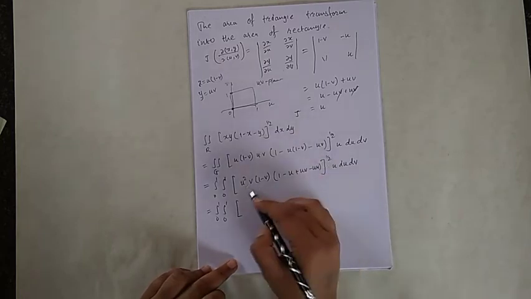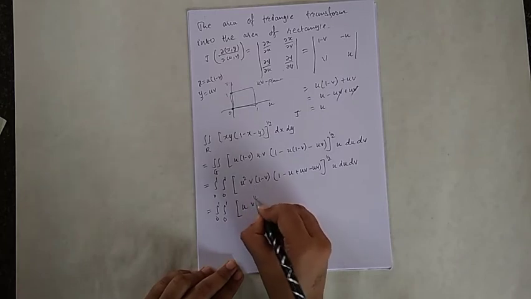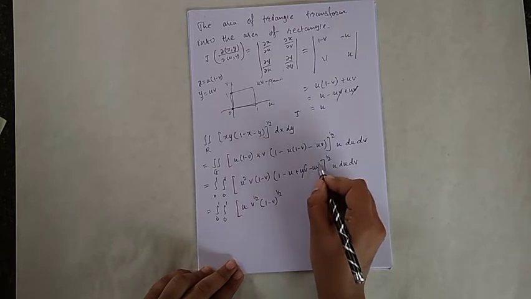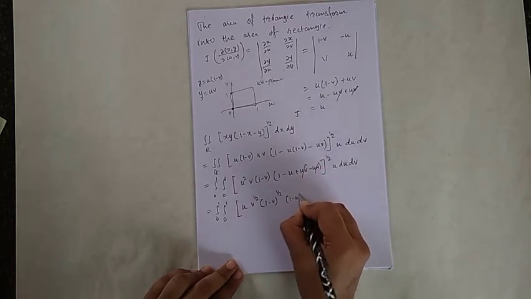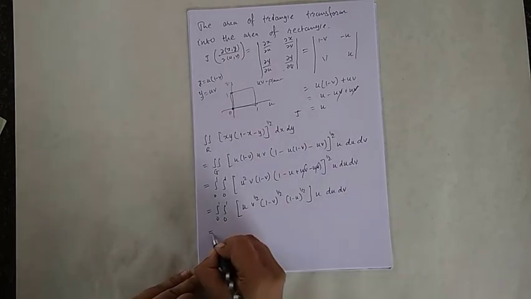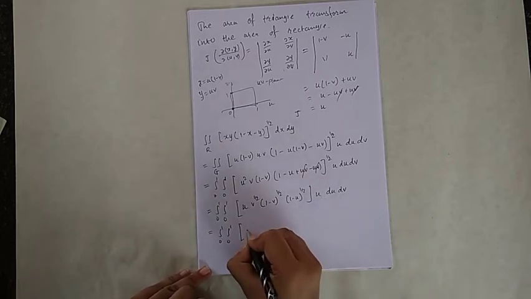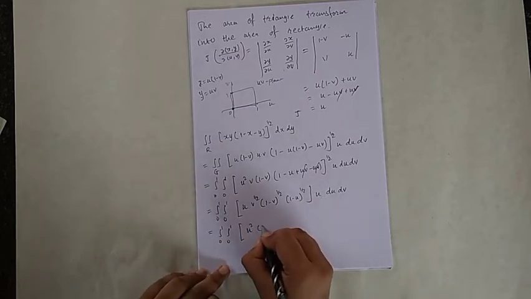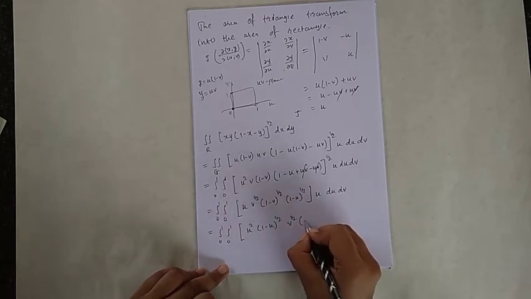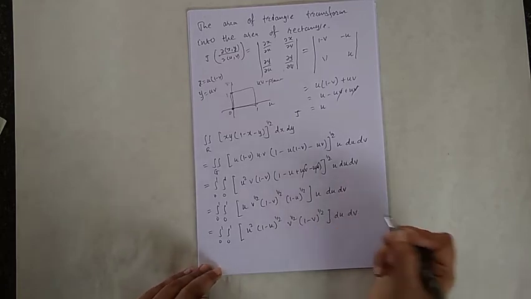Apply the 1 by 2 power to the bracket, so it gives uv to the power 1 by 2, 1 minus v to the power 1 by 2, uv gets cancelled, and 1 minus u to the power 1 by 2 into u into du dv. So it is equal to the integration 0 to 1. Multiply this u, it becomes u square, 1 minus u to the power 1 by 2, into v to the power 1 by 2 into 1 minus v to the power 1 by 2, du dv.